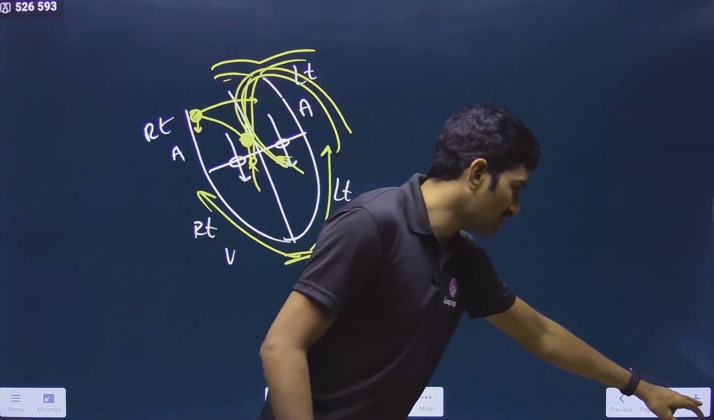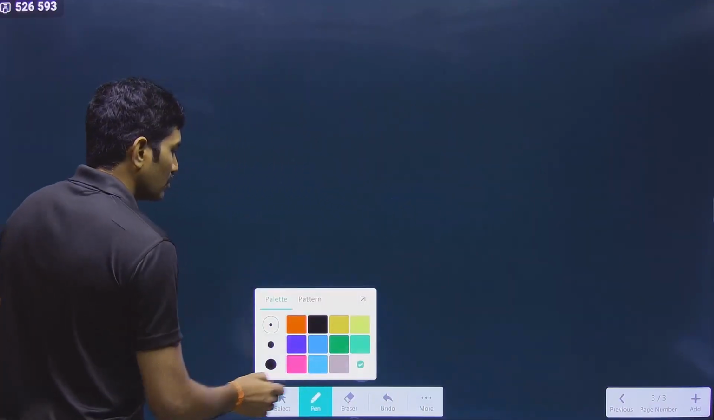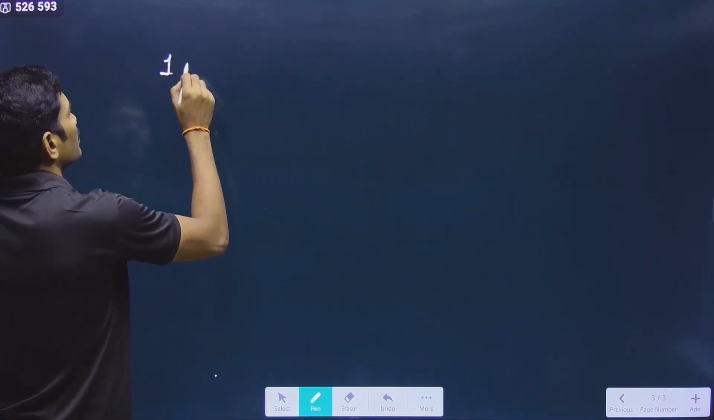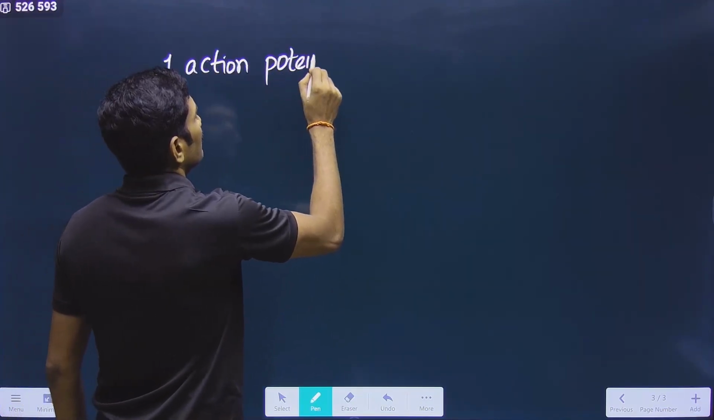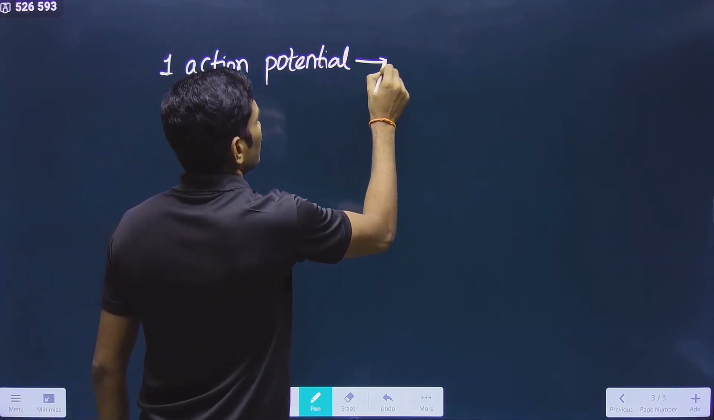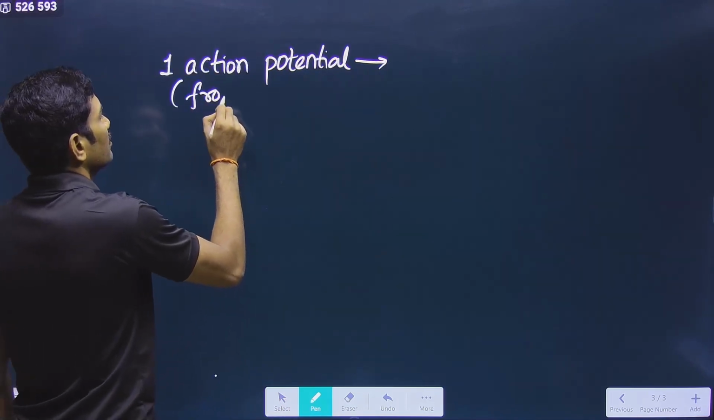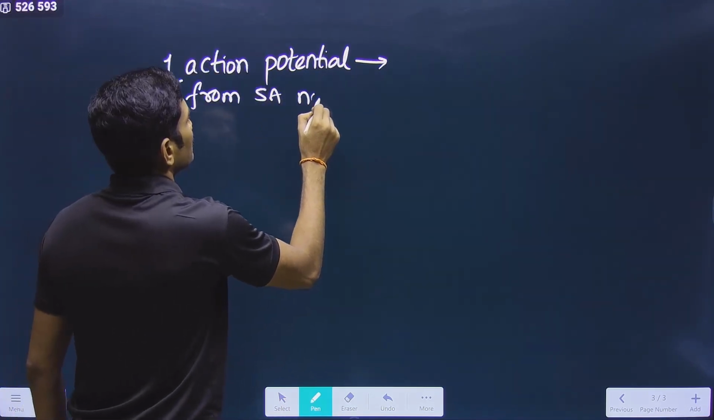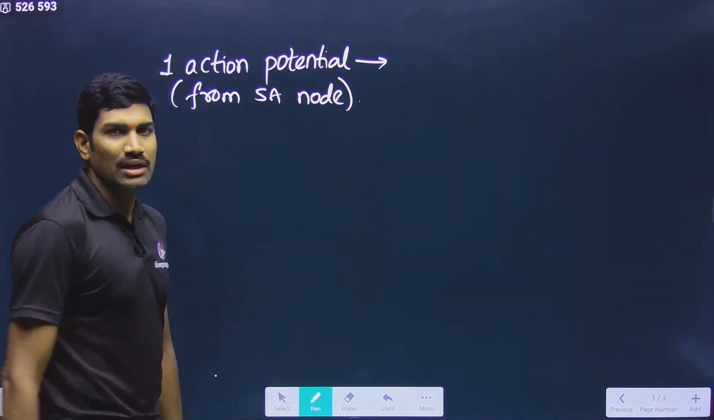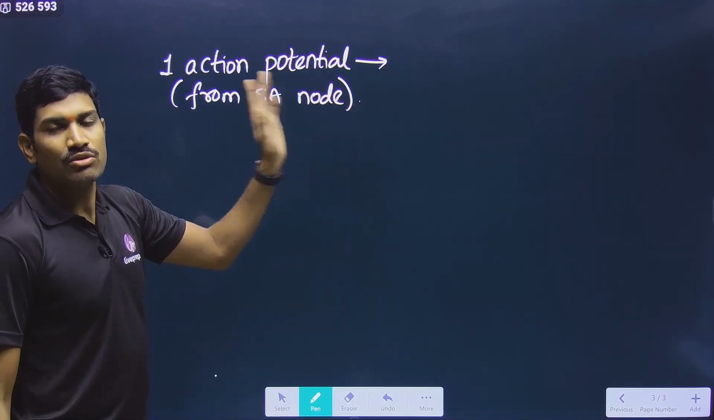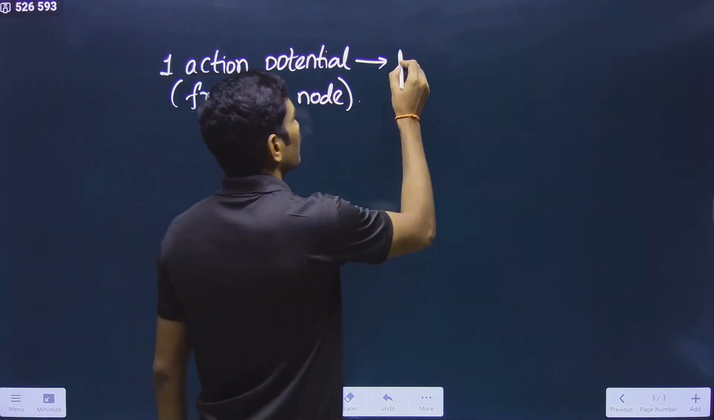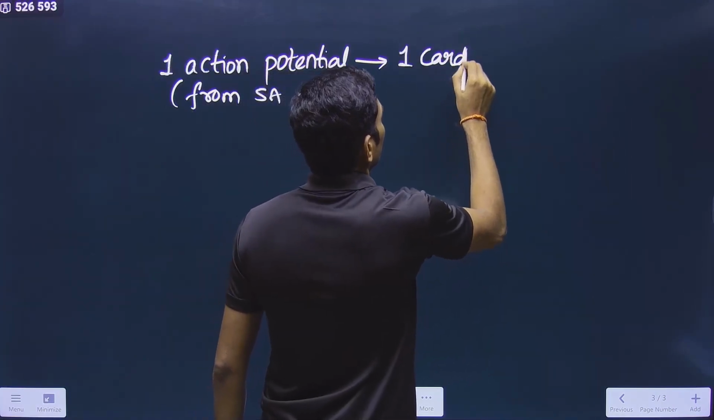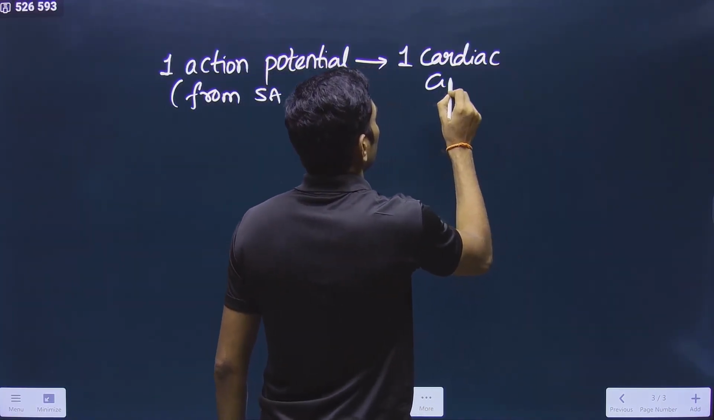Clear? Now we will talk about the heartbeats. So please remember, one action potential from the SA node, sinoatrial node, means it will result in one cardiac cycle. It will cause one cardiac cycle.